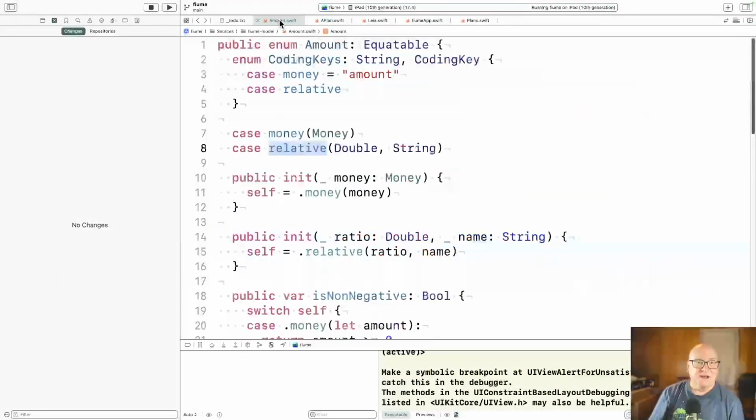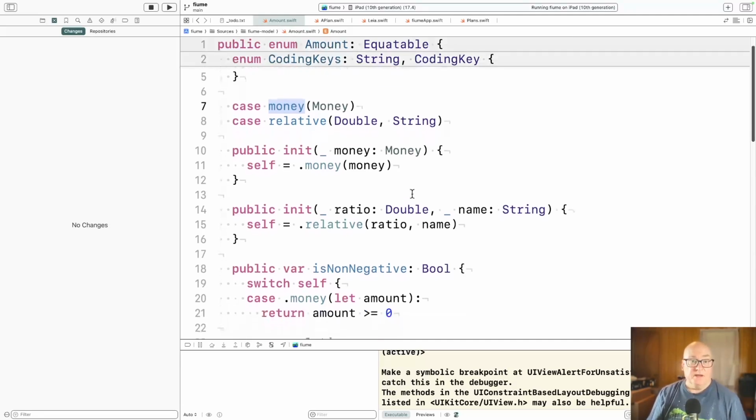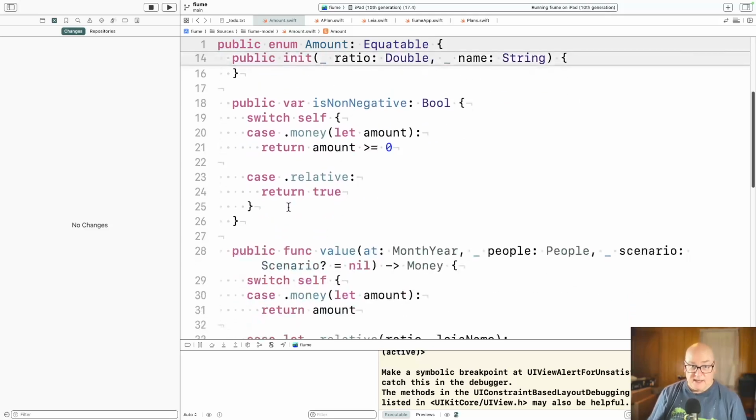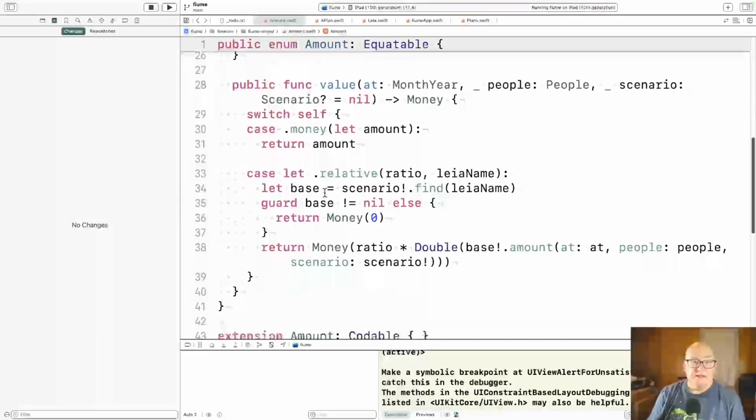I'm going to start with amount. So amount formerly was just money, and so we had to grow it into a new type, the amount type that's an enum. Enums let you specify different cases. So we got one case where it's just money, and the second case where it's the percent and the name of the other stream. And so you can create instances of either one. We can tell you if it's non-negative, we just sort of default it to true for relatives. And then the big thing is you can compute the value.